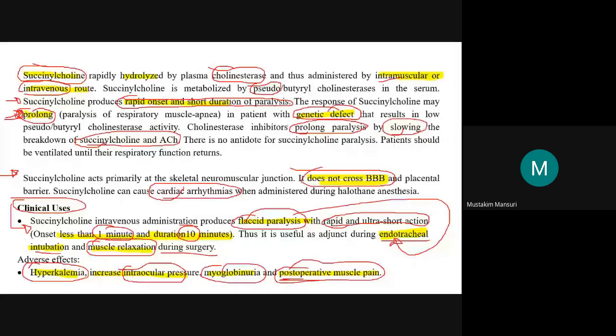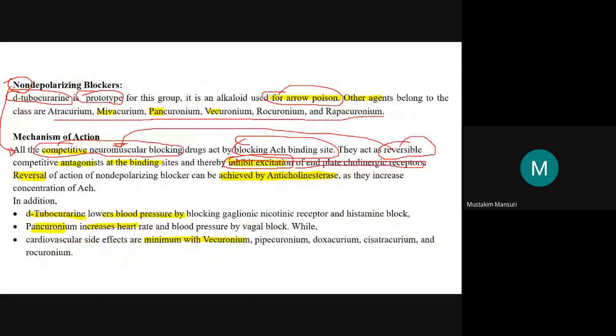Here, these agents are competitive blockers for this binding site, so they will inhibit the excitation of the end plate cholinergic receptor. As they are reversible, if you want to produce the reversal effect immediately, you can increase the acetylcholine concentration.